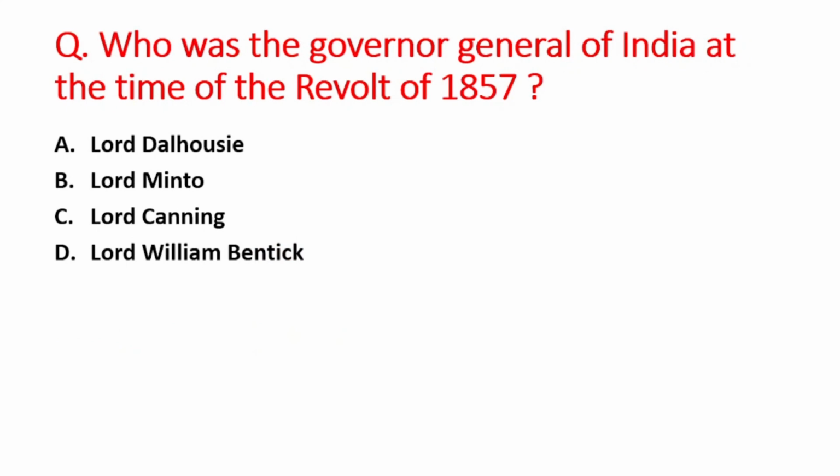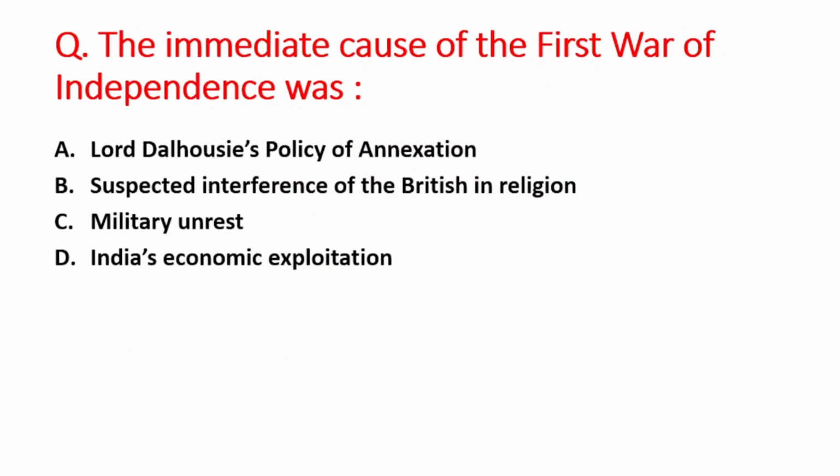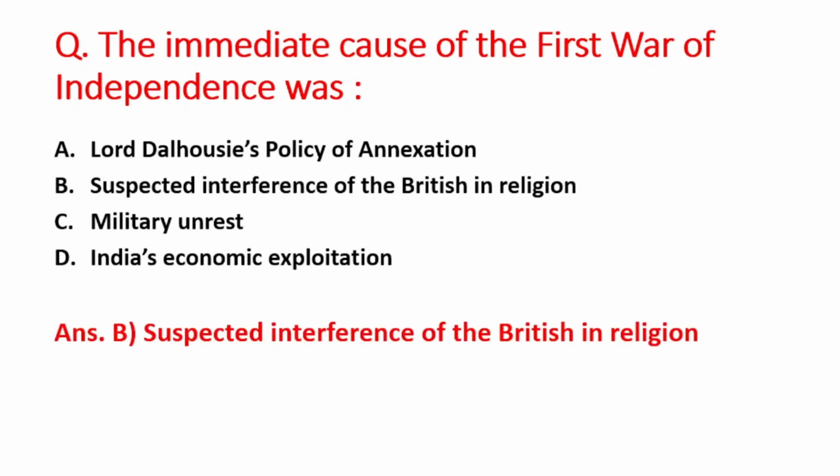Next question is, who was the Governor General of India at the time of the revolt of 1857? A option is Lord Dalhousie, B option is Lord Minto, C option is Lord Canning, and D option is Lord William Bentinck. So right answer is option C, that is Lord Canning. Next question is, the immediate cause of the First War of Independence was A option is Lord Dalhousie policy of annexation, B option is suspected interference of the British in religion, C option is military unrest, and last option is India's economic exploitation. So right answer is option B, that is suspected interference of the British in religion.